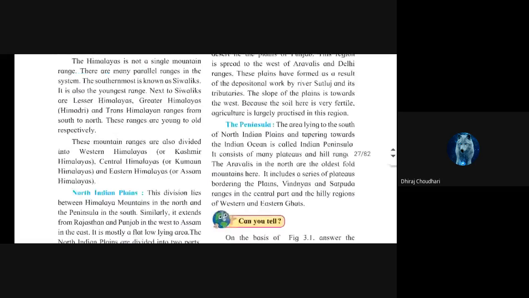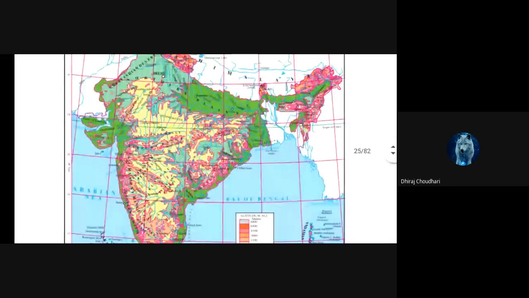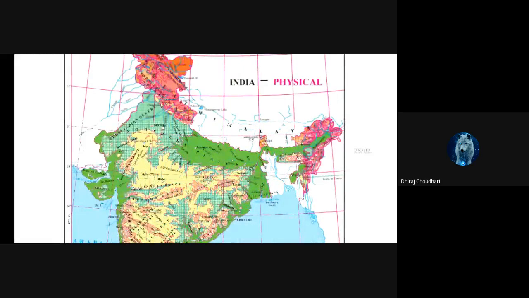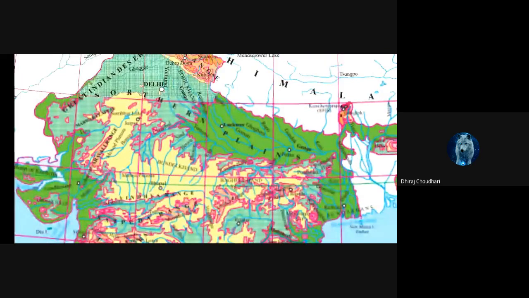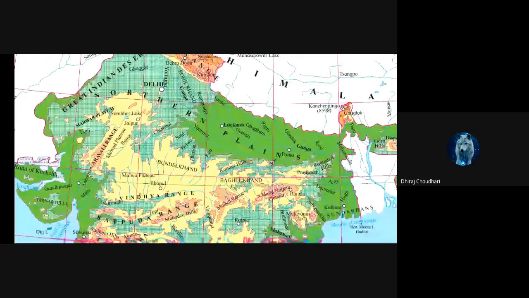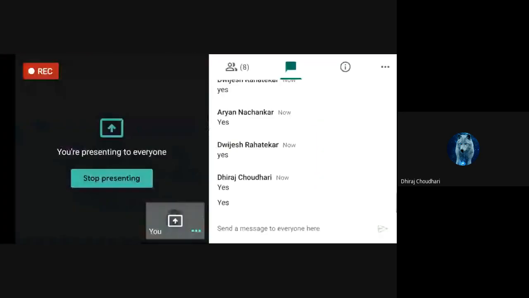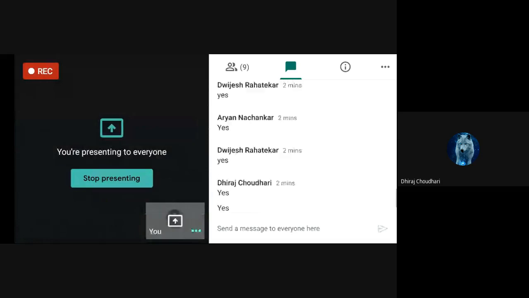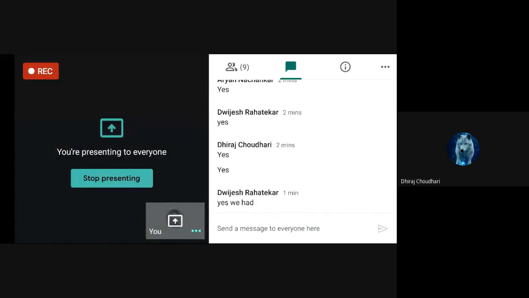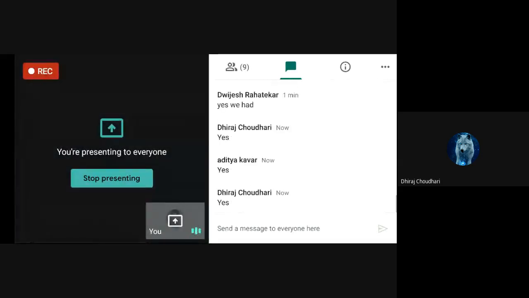Okay, I will show the map. This is the map of India. So are you able to see this map, the physiographic map of India? Okay, all right.